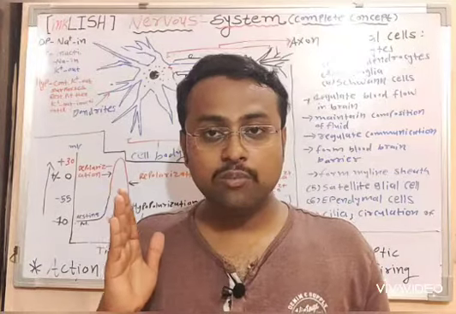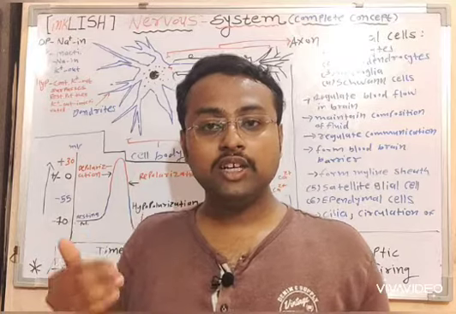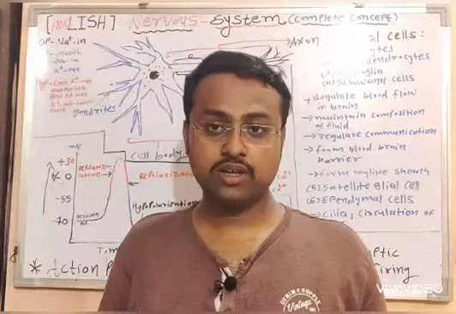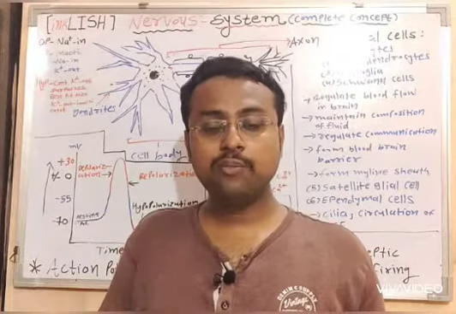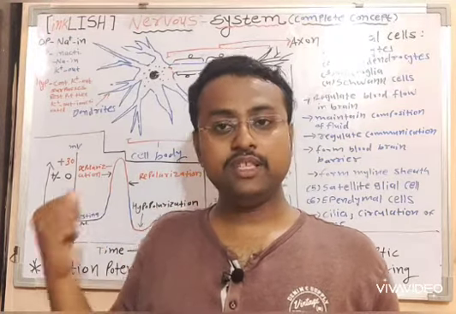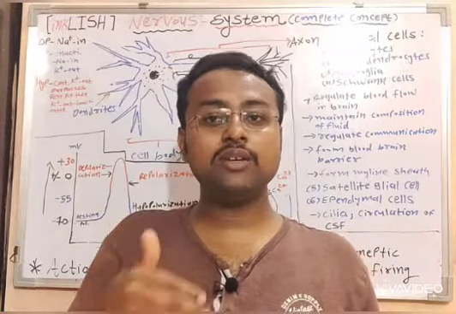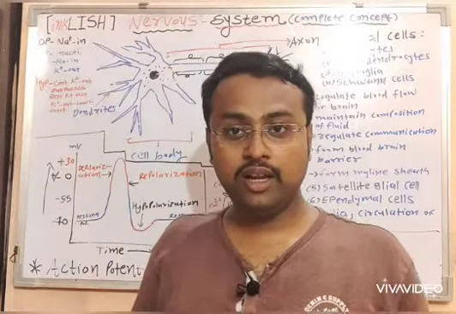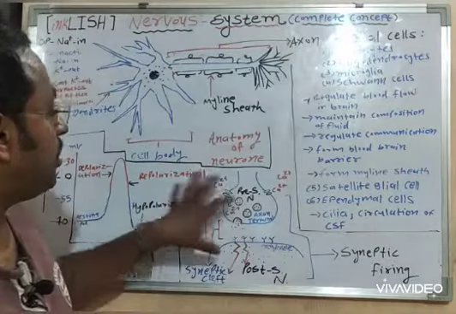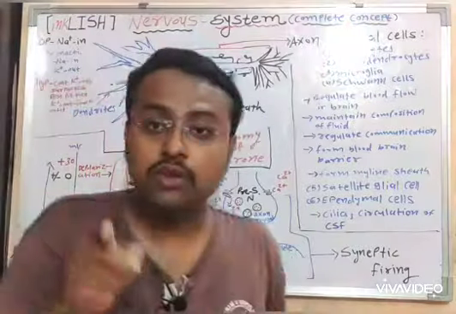As the action potential moves further, its intensity is reduced, and that's why the action potential needs boosters. These boosters intensify the action potential, and due to the boosters, the action potential sustains till the axon terminal.